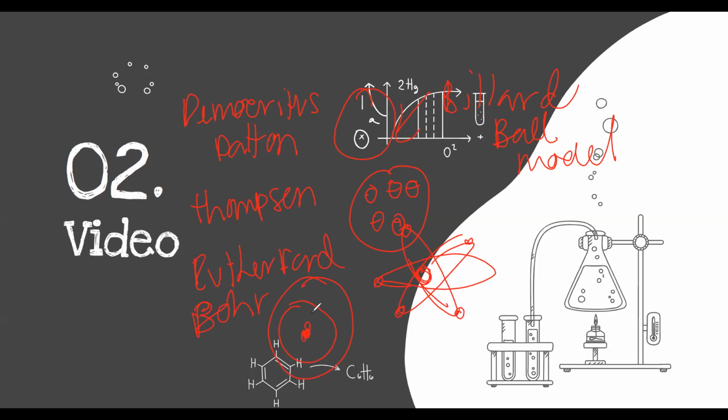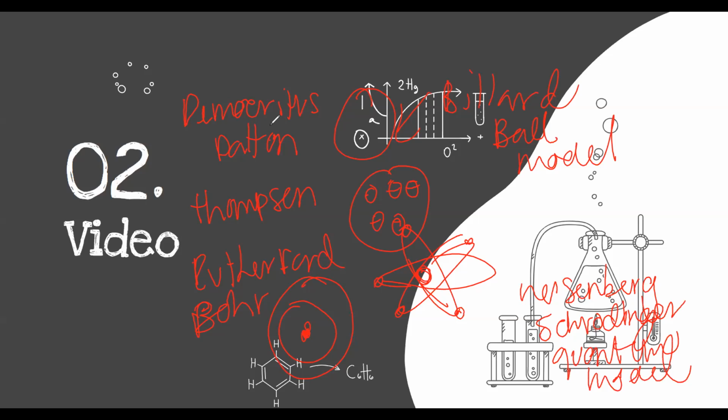After that, we got Heisenberg and Schrödinger with the quantum model. And that's all you guys need to know about that. Just a recap real quick. But that's it.